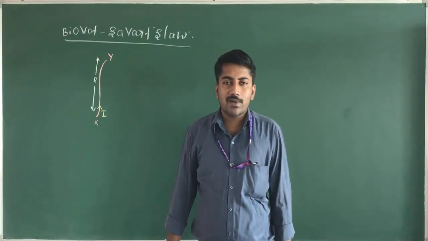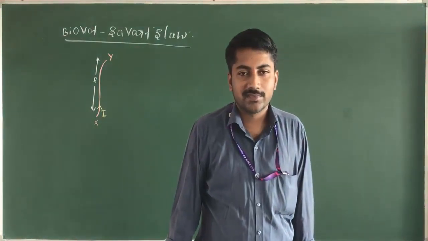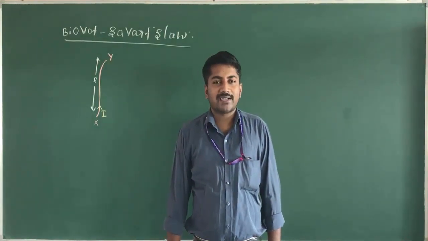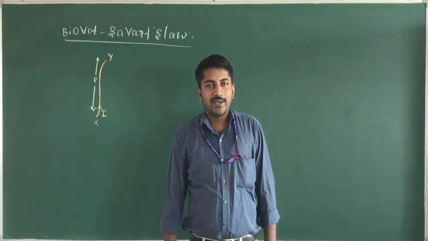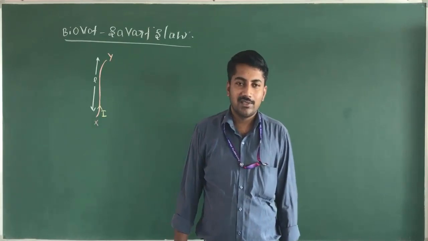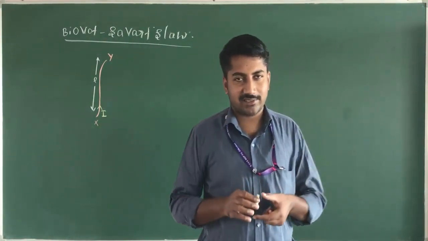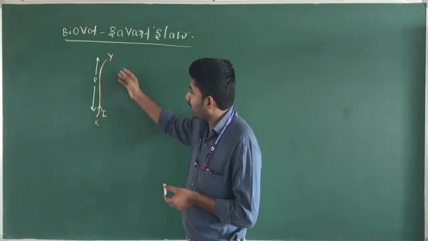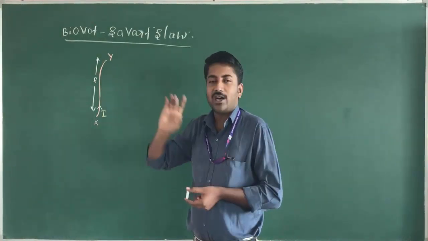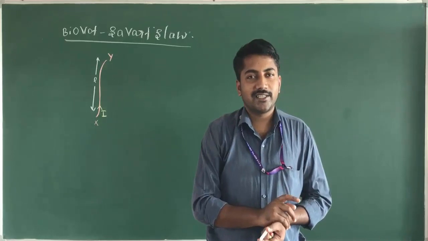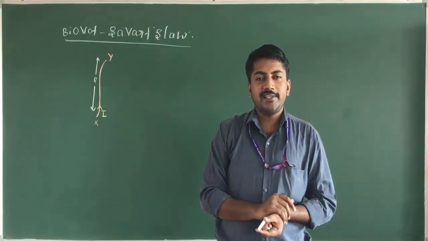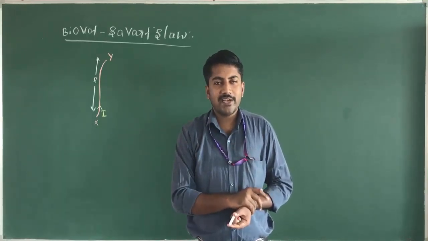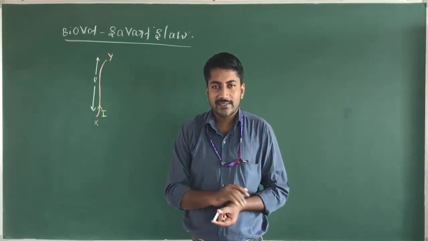The conclusion of Oersted's experiment gives that the current carrying conductor produces a magnetic field. When he demonstrated the experiment with his students, he got a surprising result. That is, when current flows through a conductor, a magnetic field is produced around it. The magnetic field is mathematically denoted by the symbol B. B is the magnetic field. The SI unit of magnetic field is Tesla.